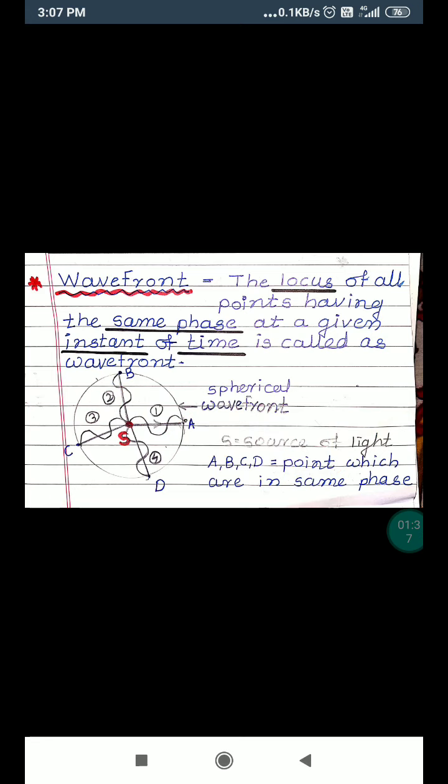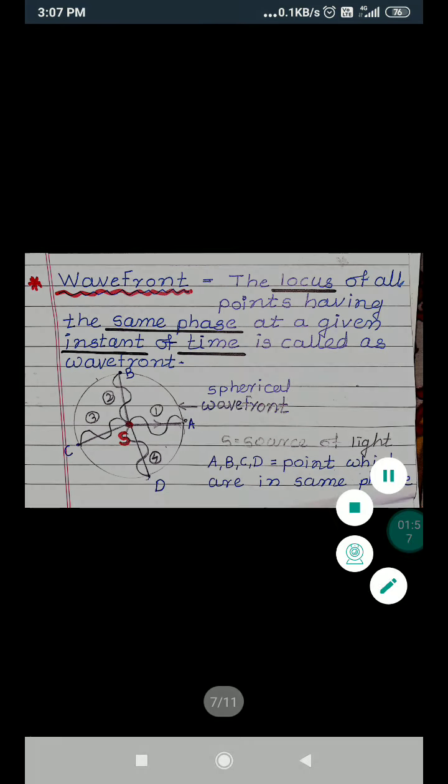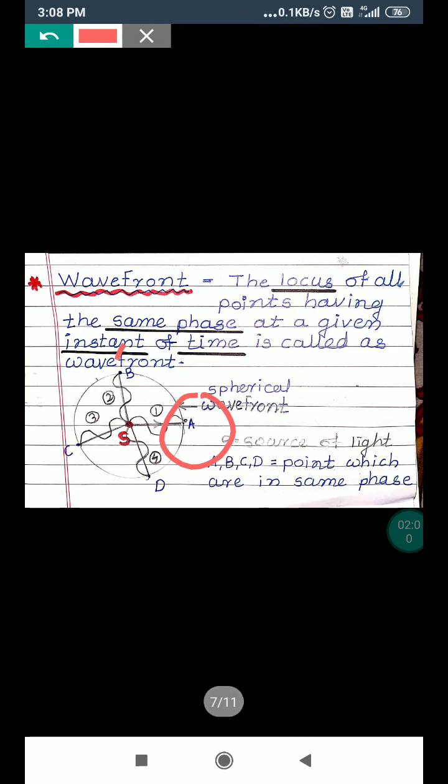Thus, all the waves emitted by the source S in a given same interval of time t, whatever waves are emitted by it cover the same distance, and therefore points A, B, C, D, on which all waves reach simultaneously, form one group.